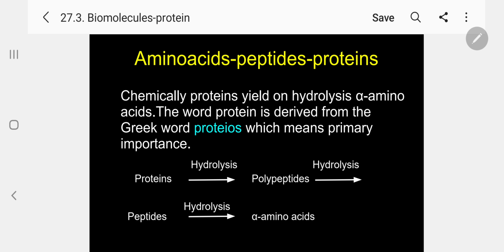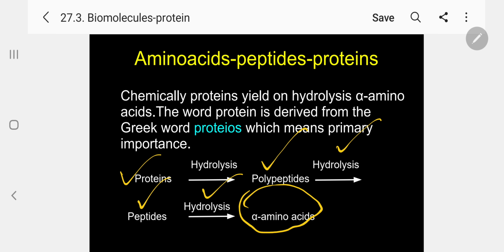Chemically, proteins yield on hydrolysis alpha amino acids, that is the final product. The word protein is derived from the Greek word proteos, which means primary importance. So proteins on hydrolysis first give polypeptides, then on further hydrolysis peptides, and finally alpha amino acids. Please follow.